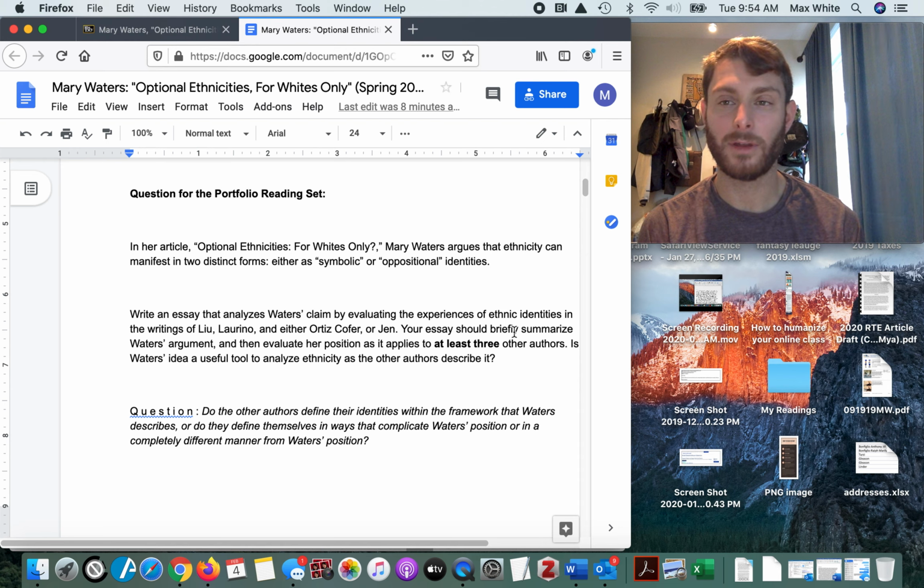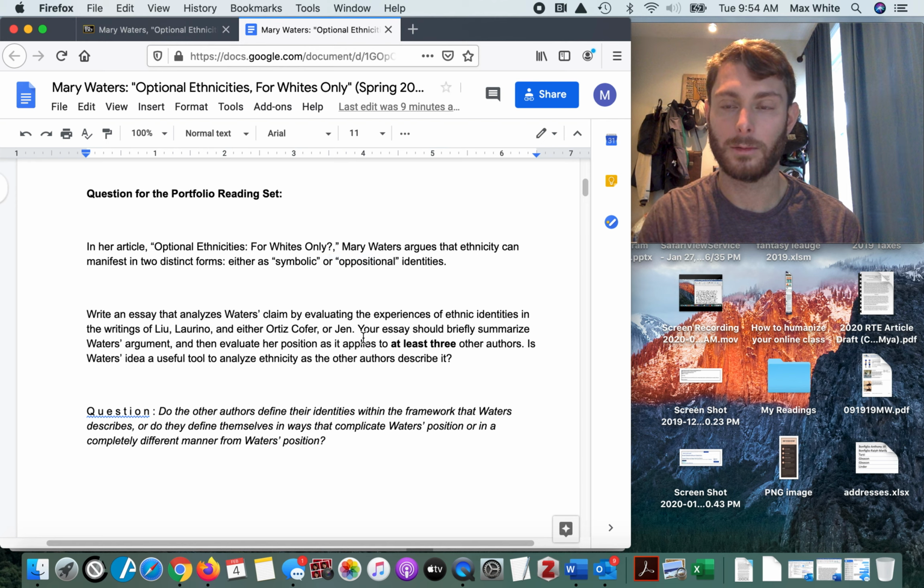It tells you that a person can experience ethnicity either symbolically or oppositionally. Look at the key word here, or. Not and, or. This means that for Waters, a person can experience ethnicity in only one of those 2 ways. This should tell you that those are some big ideas in her reading that you need to really understand.